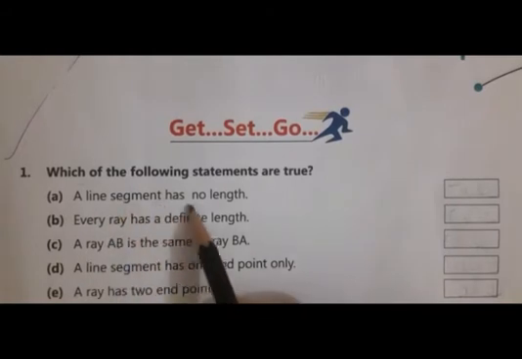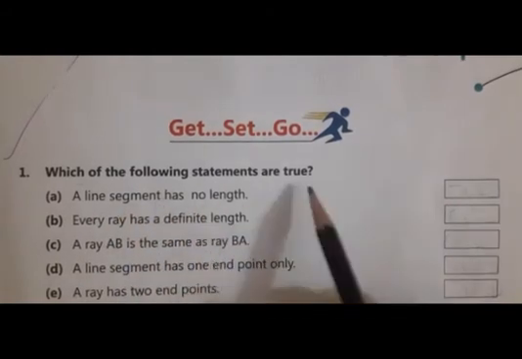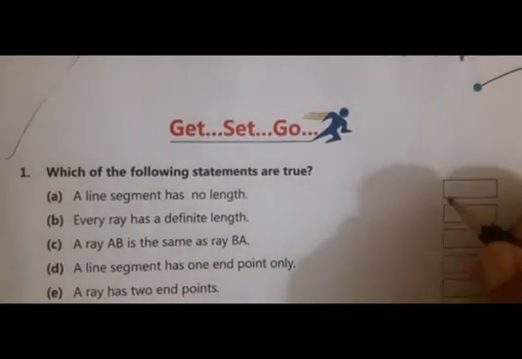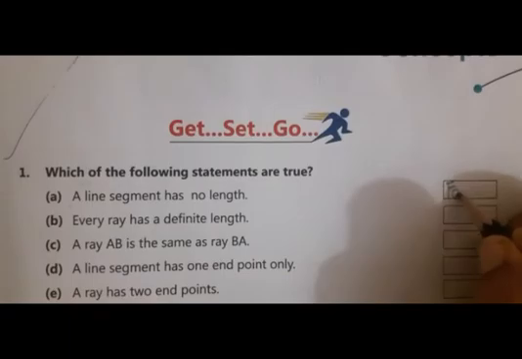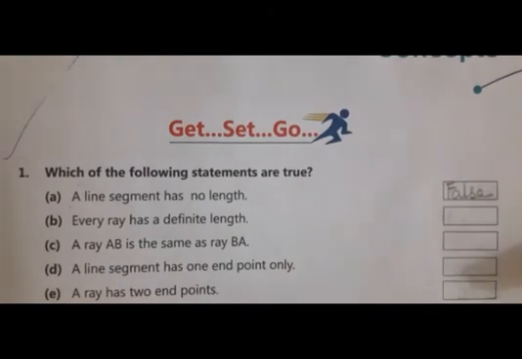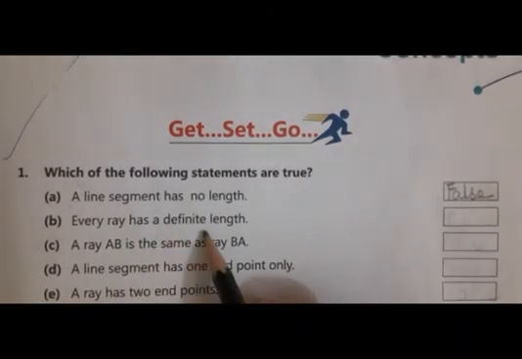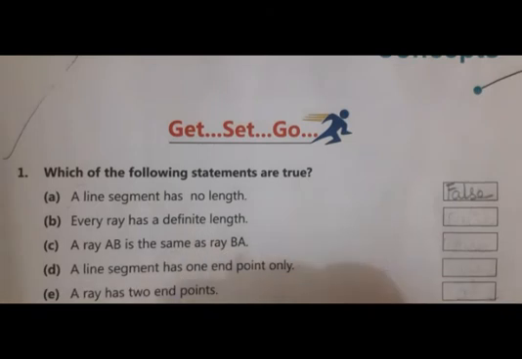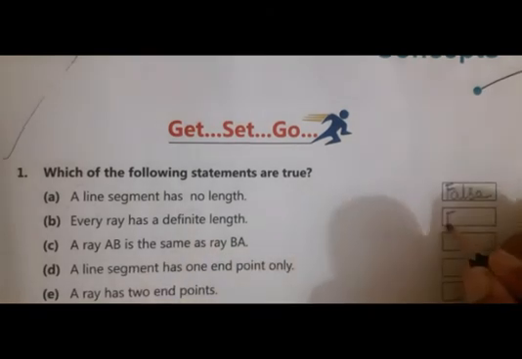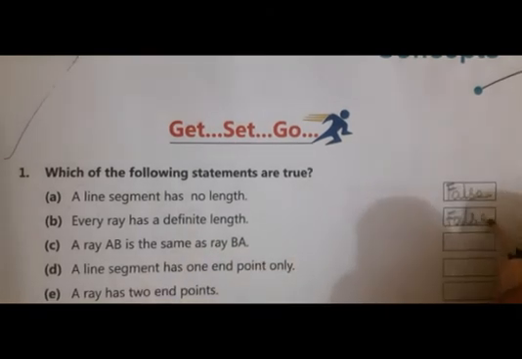A line segment has no length. It's false because without length we cannot make a line segment. Every ray has a definite length. No, a ray cannot have a definite length because it is extended from one side. So it is also false.